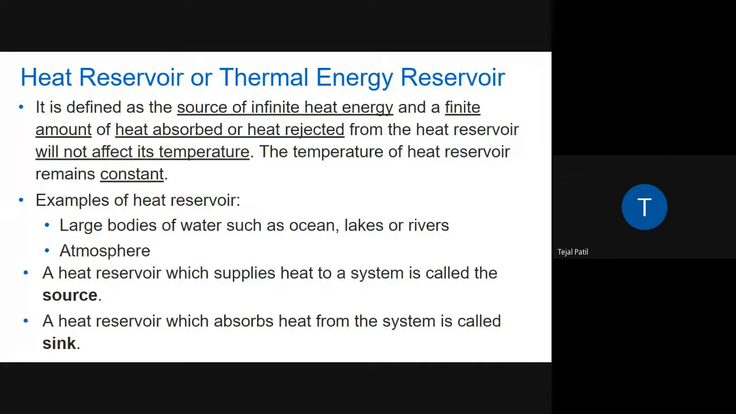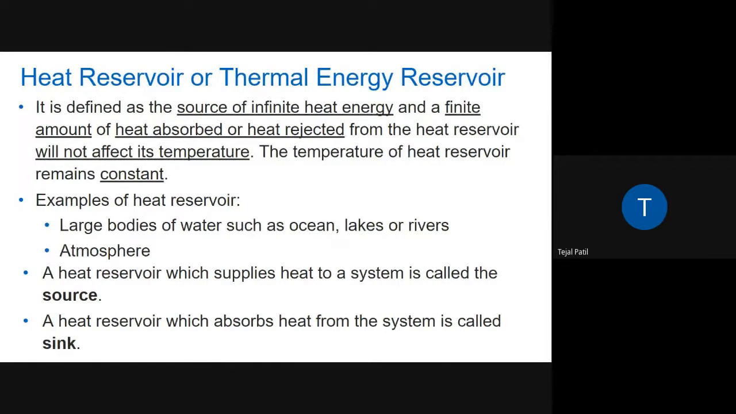So today we are going to cover the next part from unit number 2. We have covered already in the previous lecture what is a heat reservoir or thermal energy reservoir, right? Okay, so let me revise it once again, what is the heat reservoir.